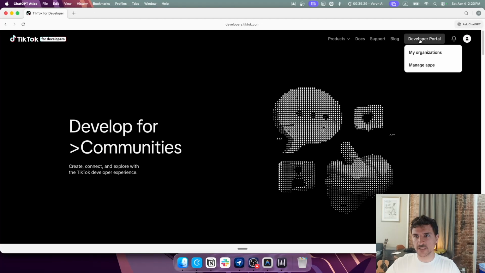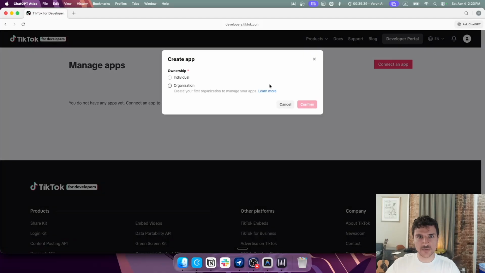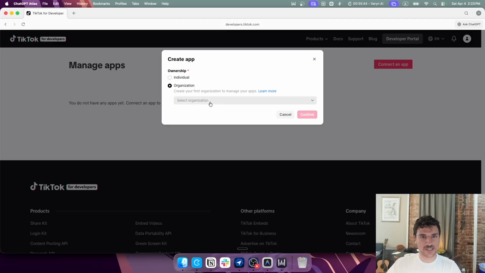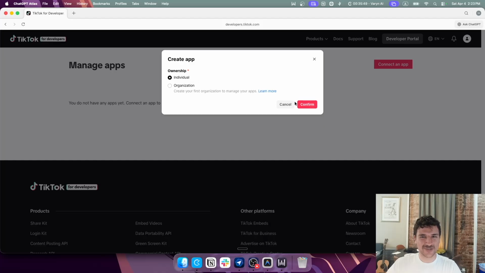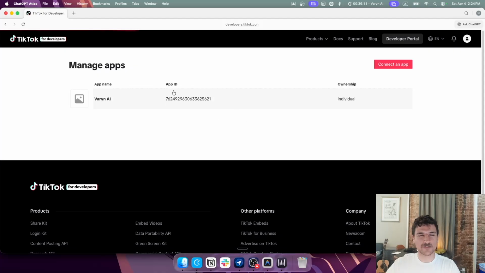I'm going to go to the developer portal and click Manage Apps because I think what we want to do is connect an app. It says in the instructions to create app, but I'm just going to click Connect. It's probably the same thing. The ownership in this case is, I guess, organization, and we can't make one. So it's really an individual item. I'm just going to do that instead. I guess we'll call this just my company's name, app type other. We'll see what it can do. We can always make a new one afterwards if I really want to.